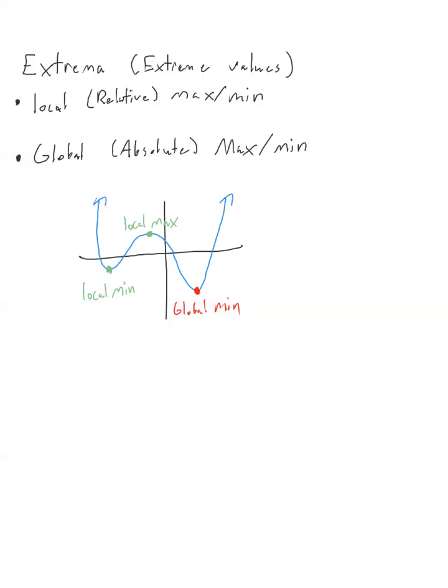Now, this is a good time to point out, even though this is a local maximum, it is not a global maximum. And it turns out there is no global maximum in this example. Why? Well, we see here these arrows for our function are saying that our function is just going up forever and ever.